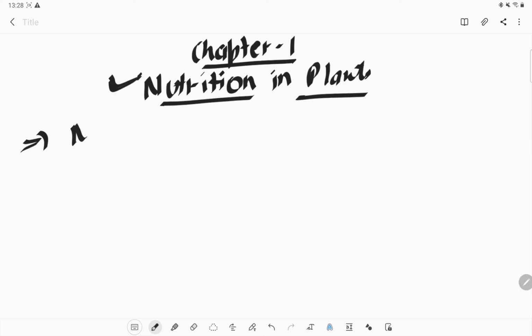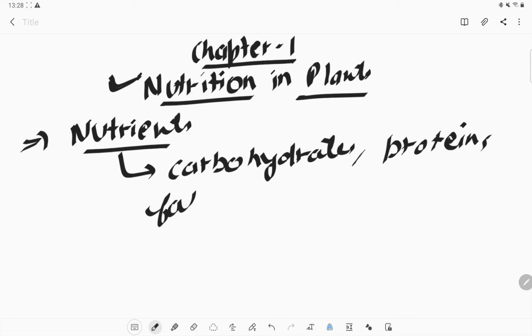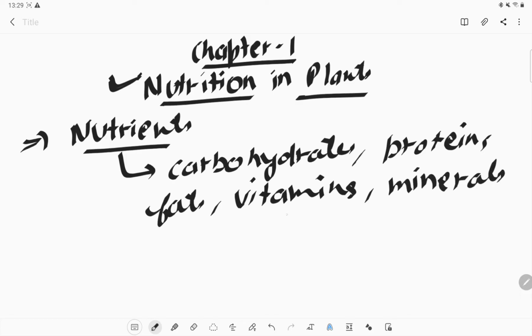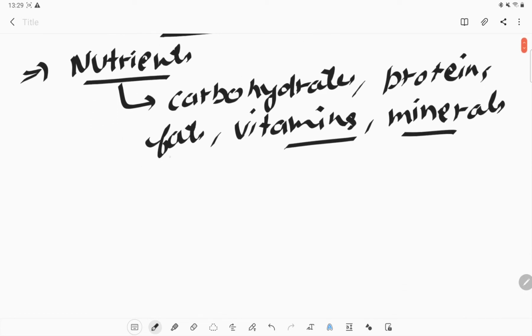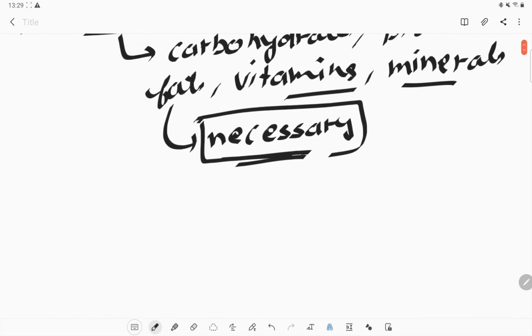To understand nutrition, first of all you should understand what nutrients are. Nutrients are the components of food, like carbohydrate is a nutrient which is present in our food, or protein is a nutrient. What else can we take as an example? Fats, vitamins or minerals. All these are nutrients present in our food, from which we absorb and make energy. So they are very necessary for our life to survive. For all living organisms it is very necessary to consume nutrients in proper amounts.